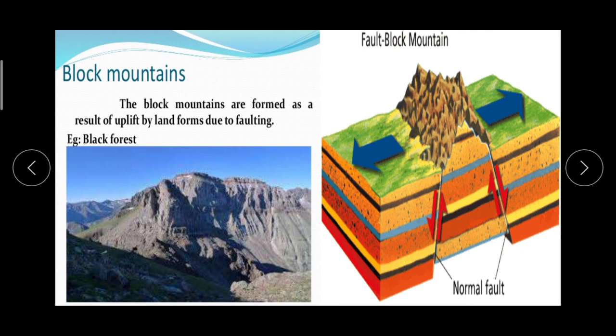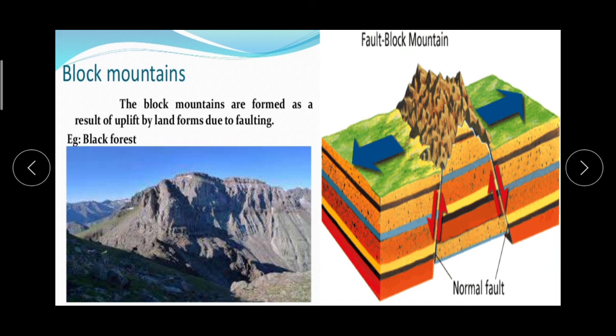The block mountains are formed as a result of uplift by landforms due to faulting. For example, Black Forest, because of internal movements, horizontal waves moving away from each other. This causes tension on the layers of rocks. This leads to formation of fractures like this in the rocks, and these are known as faults.